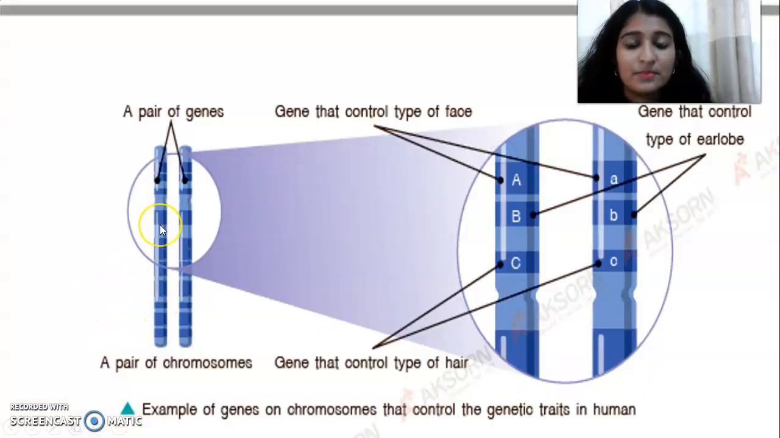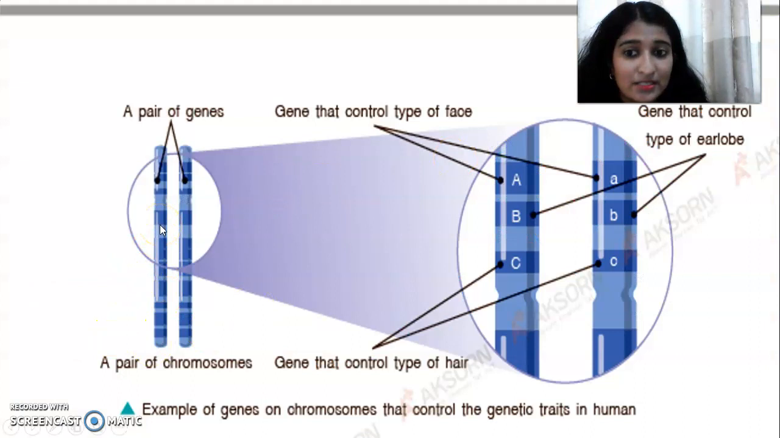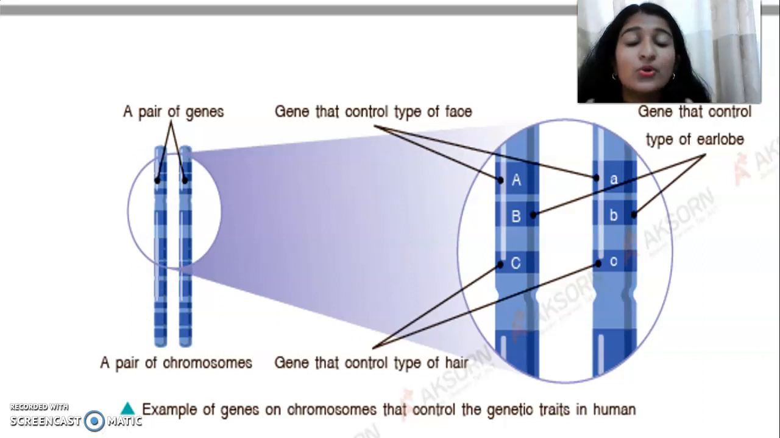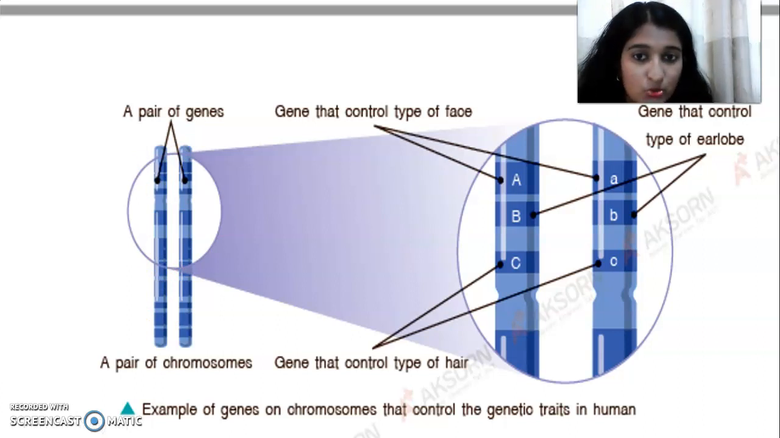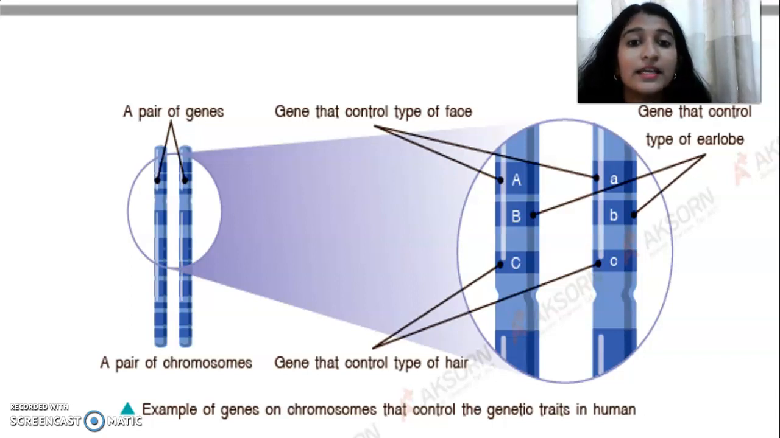Okay, this is the picture that is in your textbook. I told you chromosomes are always found in pairs. So you can see 1, 2 pairs. In the human body, we have 23 pairs, which is 46 chromosomes. 23 times 2 is 46. 46 chromosomes are there in our human body.